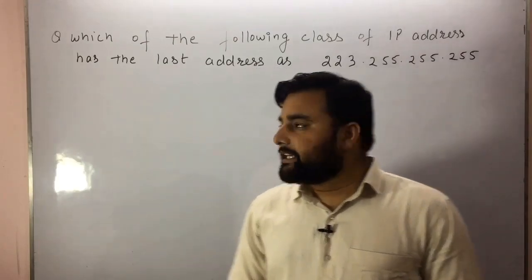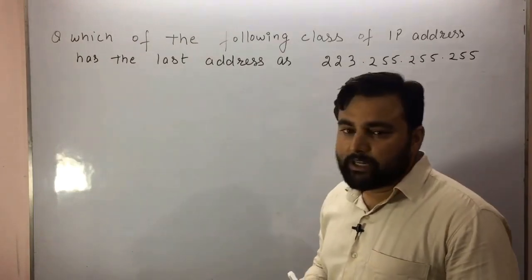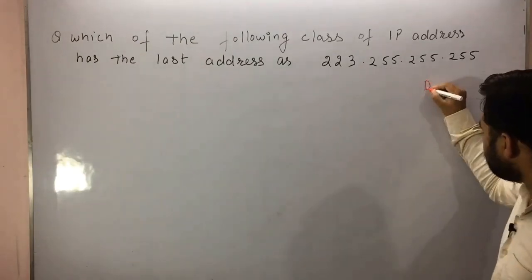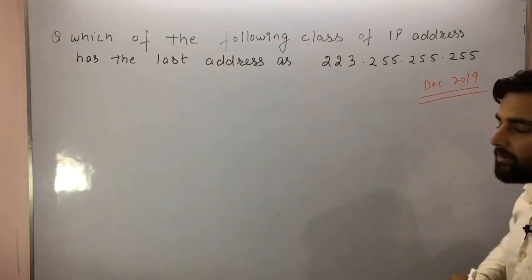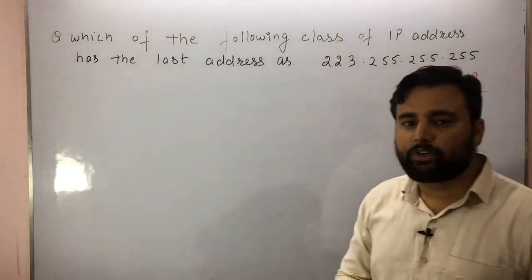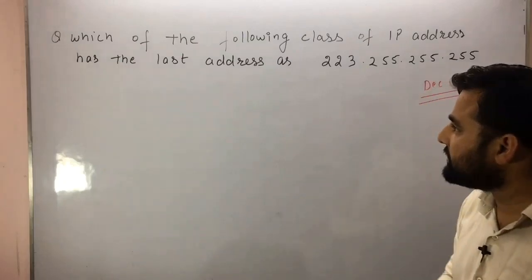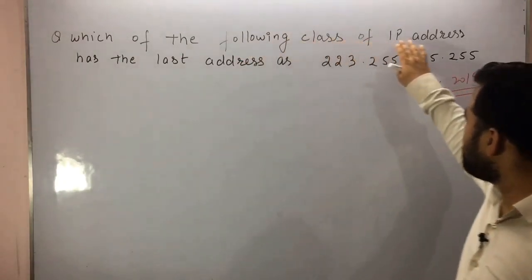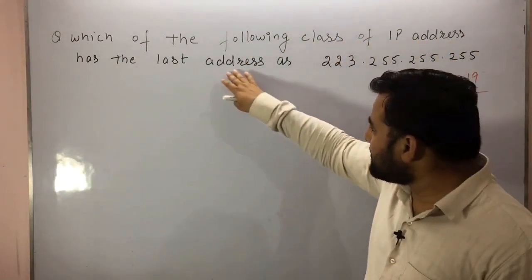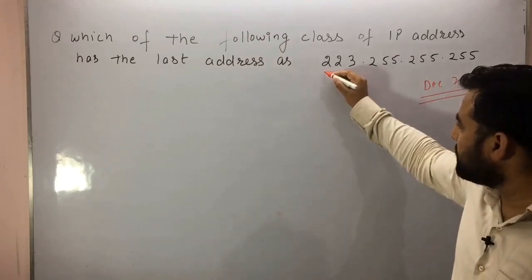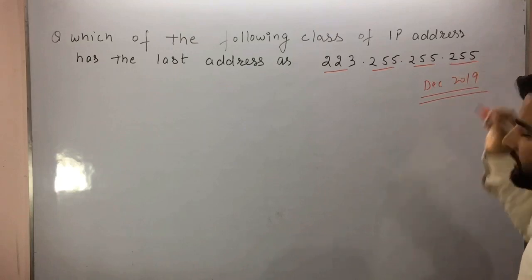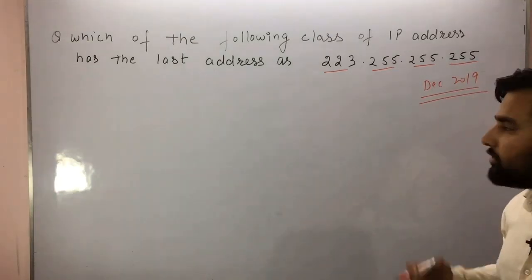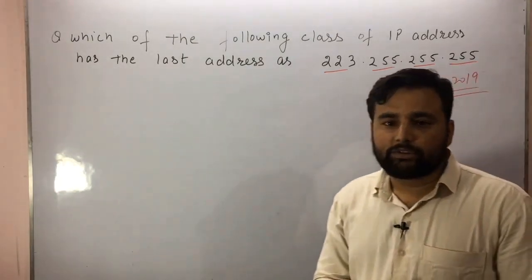So the question you are seeing on your screen has been asked in UGC NET December 2019. This question is basically from the subject computer network. So what is the question? Which of the following class of IP addresses has the last address as 223.225.225.225? So students, basically this is a very easy question.